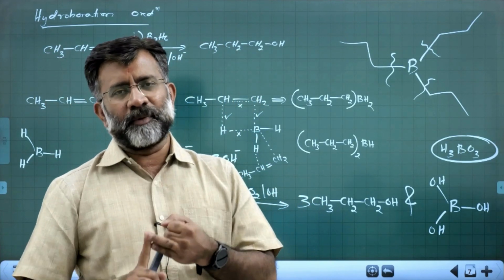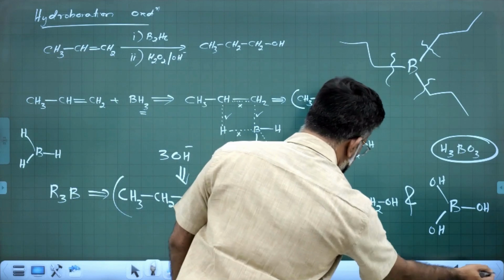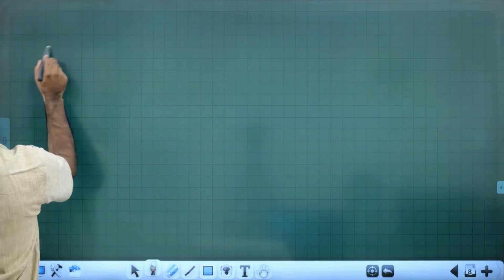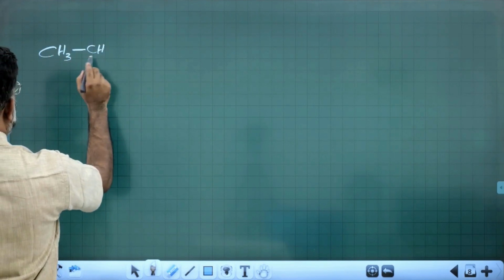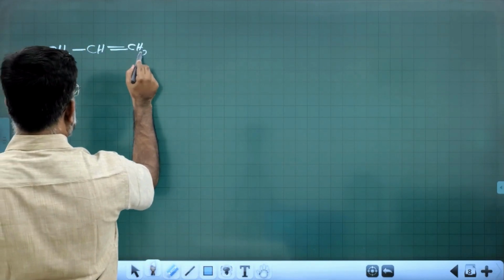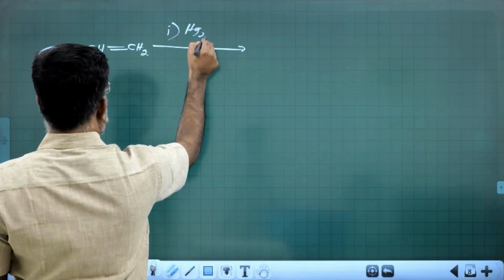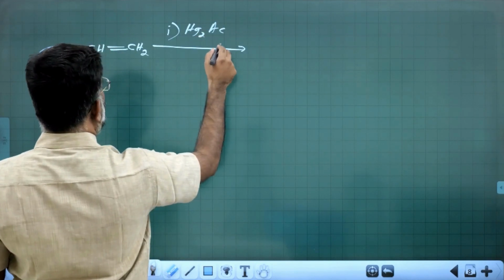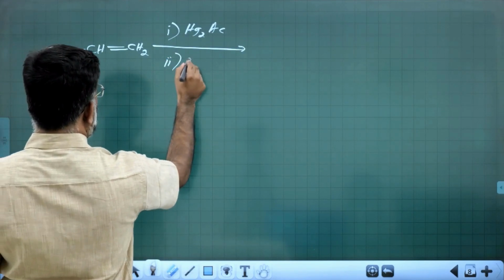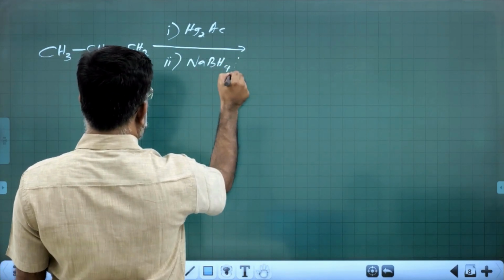Number 2, hydroboration reaction. There is a reaction which is very important, but actually it's not in the syllabus, but sometimes it may be encountered in some of the examinations. It is nothing but, say, propene, CH3CH=CH2, treated with mercuric acetate, Hg(OAc)2, followed by NaBH4, sodium borohydride in alkali medium.